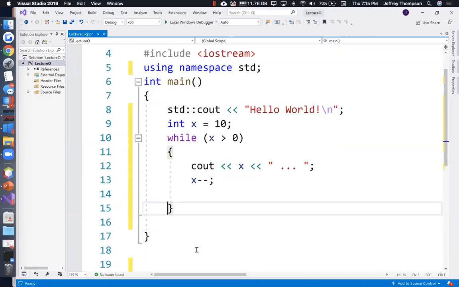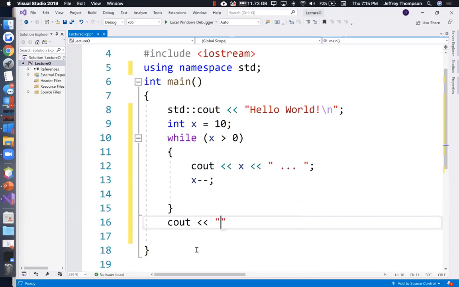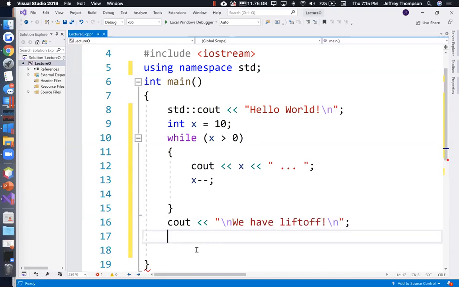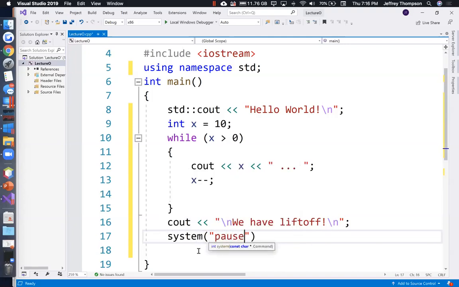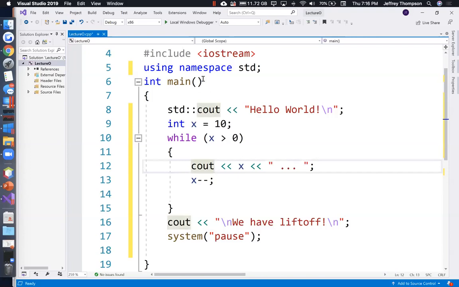Then we're going to put a cout \n, we have liftoff \n. And since I am running Windows on my Mac, I can actually still use the system pause command. I didn't want to switch over to using Xcode for the Mac because it would look too different. The majority of the class is using Windows. All right, let's run it.